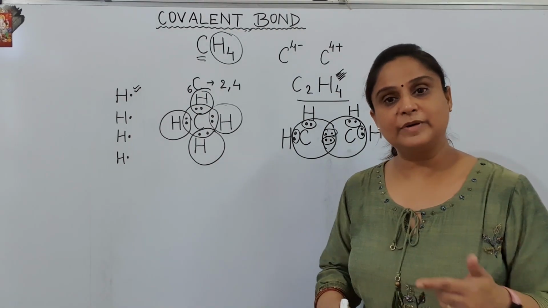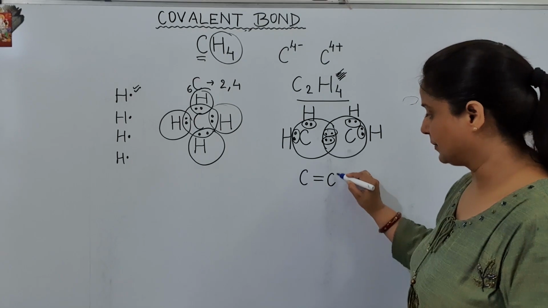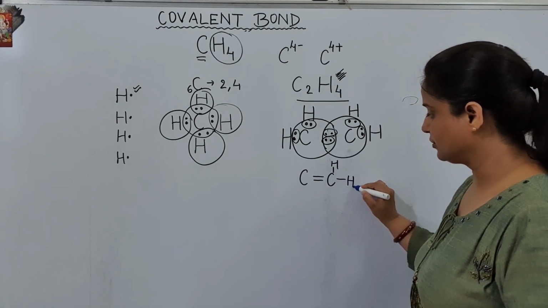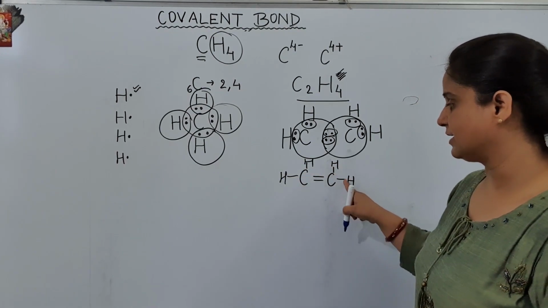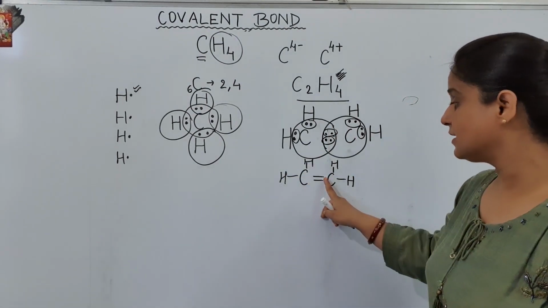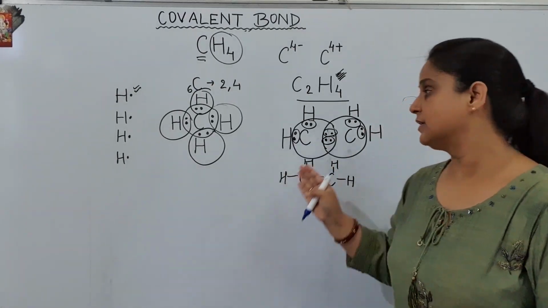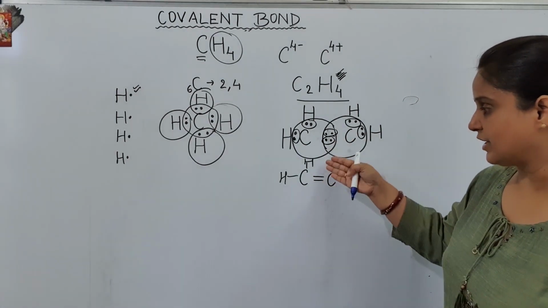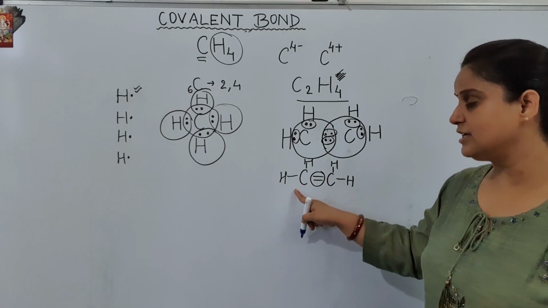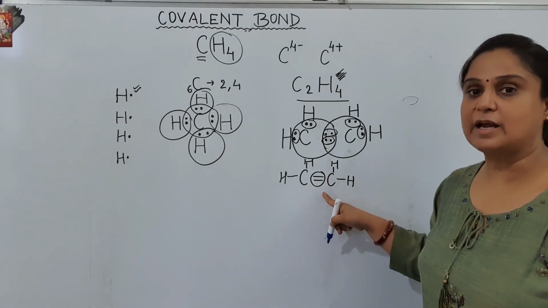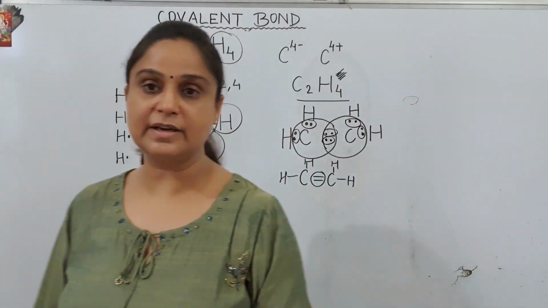How can we draw the bond between the carbon and carbon here? Carbon, double bond, carbon, hydrogen, hydrogen, hydrogen and hydrogen. Each single bond represents 2 electrons and a double bond indicates 4 electrons. So do remember that there is sharing of 2 electrons pairs between the carbons, so it makes a double bond. So in this case C2H4, carbon is bonded with another carbon with a double bond. I hope it is clear now.